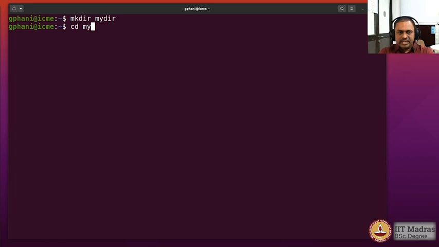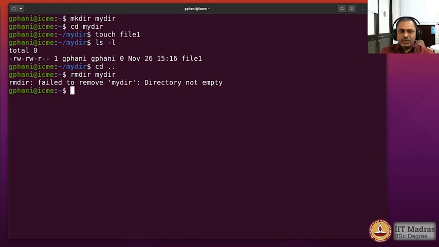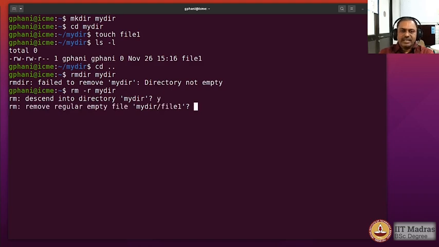Now I go to that directory and I create some file there. So you see that there is a file that is available, though it is an empty file, but it is still a file that is there inside, and I want to remove this directory. And now you see that it is not empty and therefore you cannot remove it automatically. So you may want to force the removal, and you could actually give an option called -r. So rm -r mydir, and it would then go ahead and descend into the directory and remove whatever is there in that. Okay, so it would ask each time,